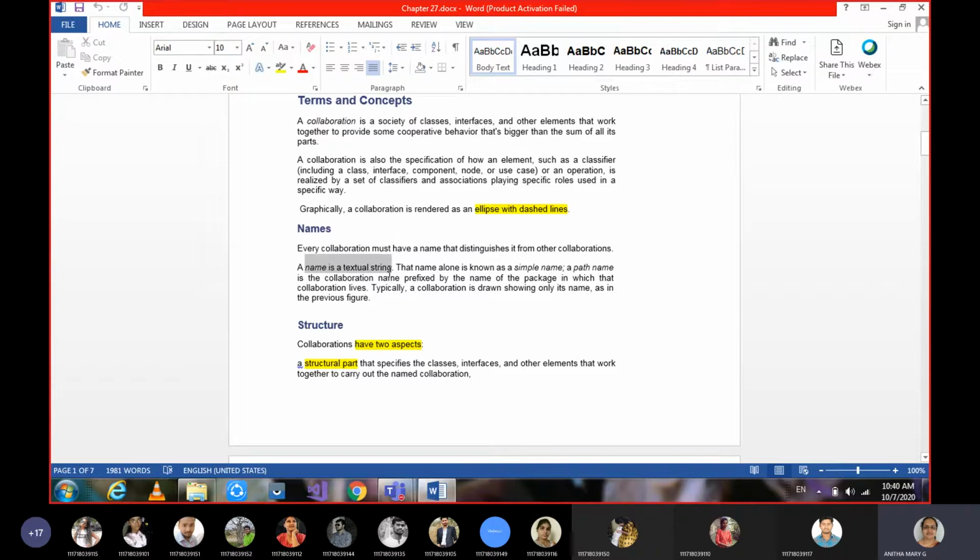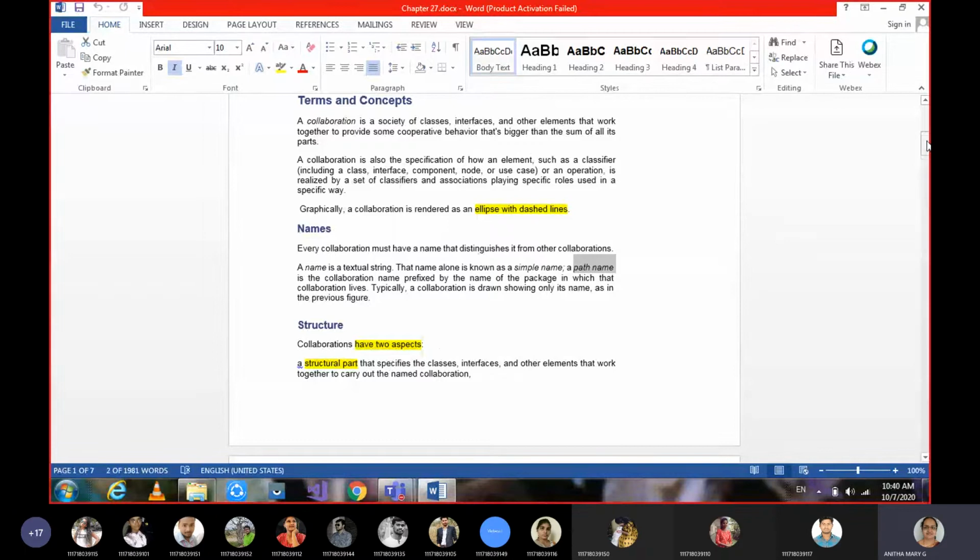A textual name is a string. It can be either a simple name or a path name. A simple name is nothing but one or two words of textual string. A path name means where exactly that collaboration is present, in which package, prefixed by the scope resolution operator, and then we give where it lives. So that makes the path names.